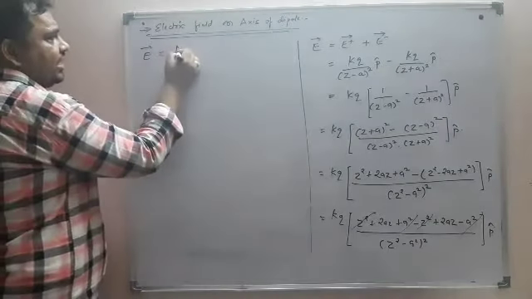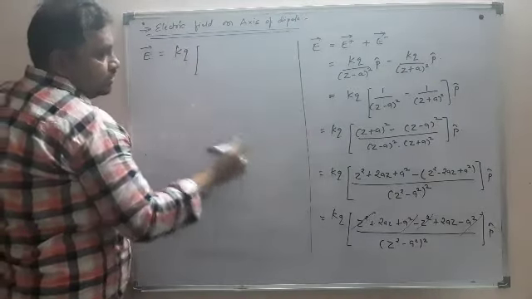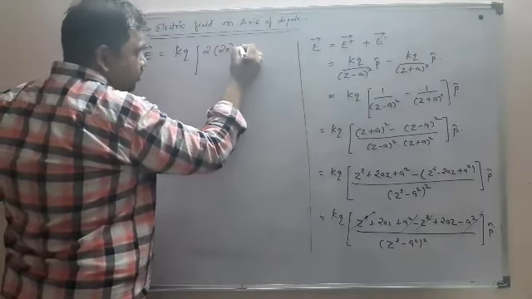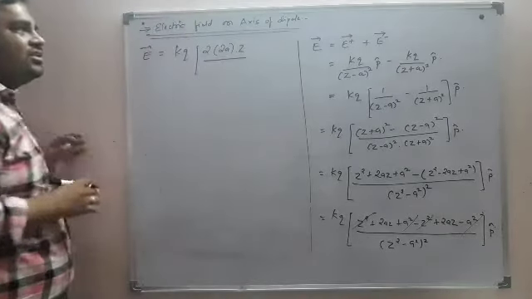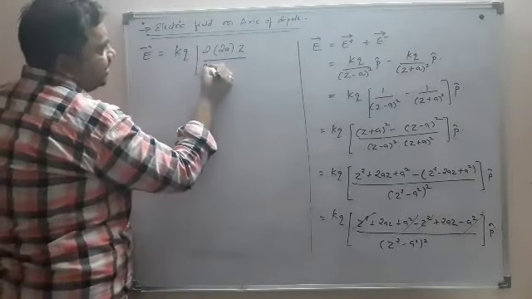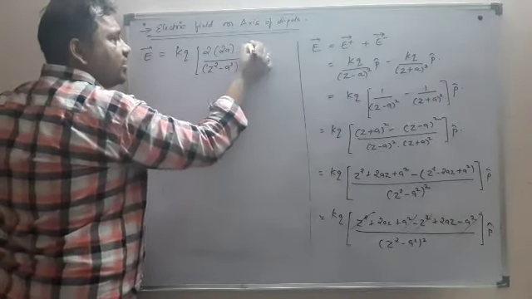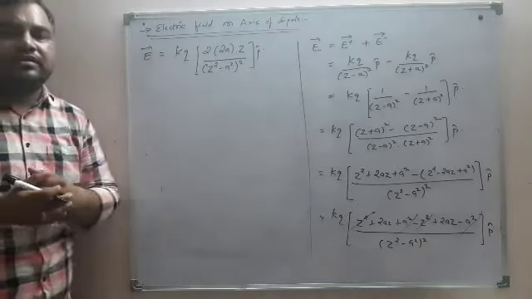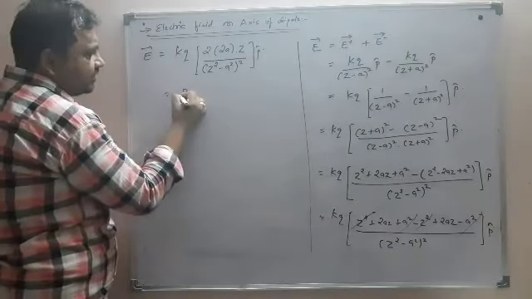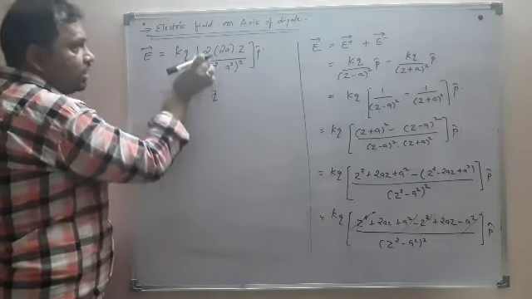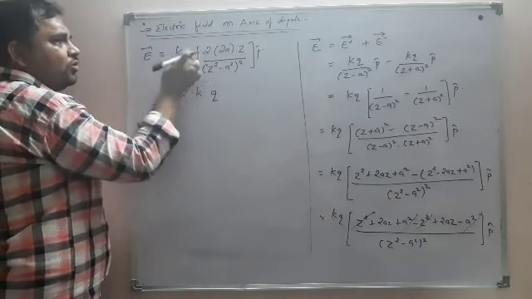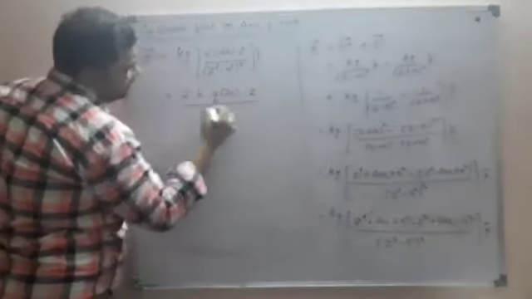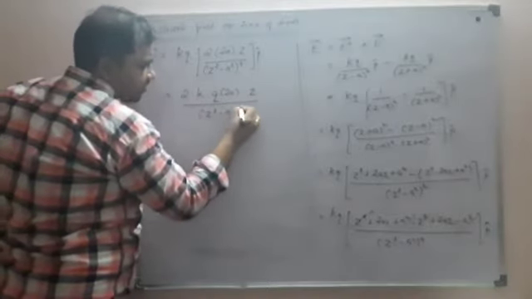It will be KQ, 2AZ plus 2AZ. I will write it this way, 2 times 2AZ. It doesn't matter that I write it this way. It is 2 times 2AZ upon Z square minus A square the whole square into P cap. Getting this? This is the electric field. Now arrange this term in this way: 2KQ. I have taken this 2 outside, 2KQ into this 2A into Z upon Z square minus A square the whole square into P cap.